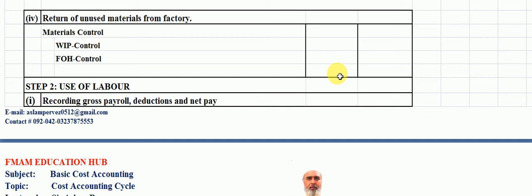Primary payroll data are accumulated on clock cards and timesheets, which serve as source documents for further processing of labor costs. The entire process of recording labor costs can be split into 4 phases, which are explained below.